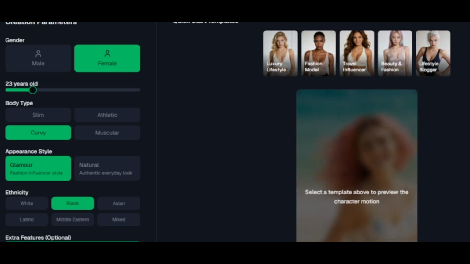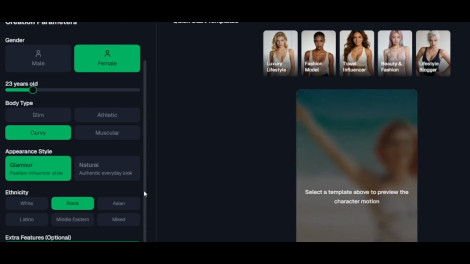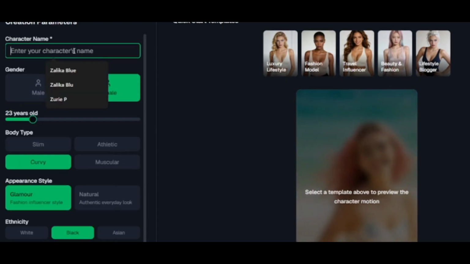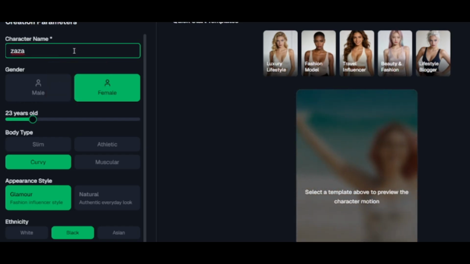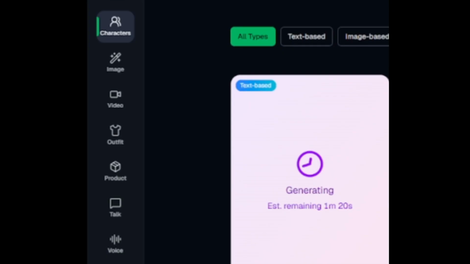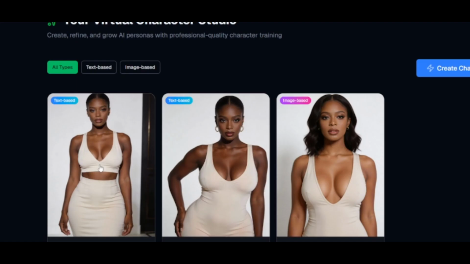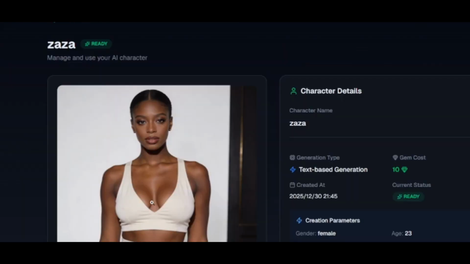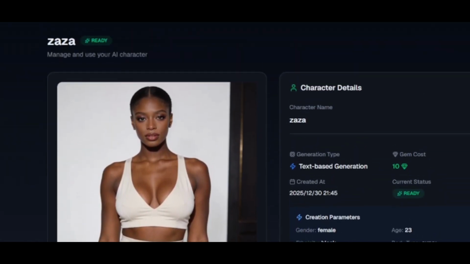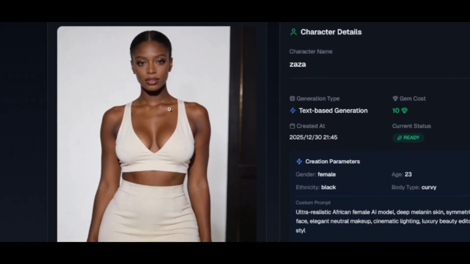Okay, slide now style, and then I'm going to give her a name. What should we call her? Let's say we call her Zaza, and then we generate. Once we have done, you can see Zaza has been generated just like that. She's beautiful, she looks super fine. Okay, now we have our character here, our AI influencer, the best that we can use.